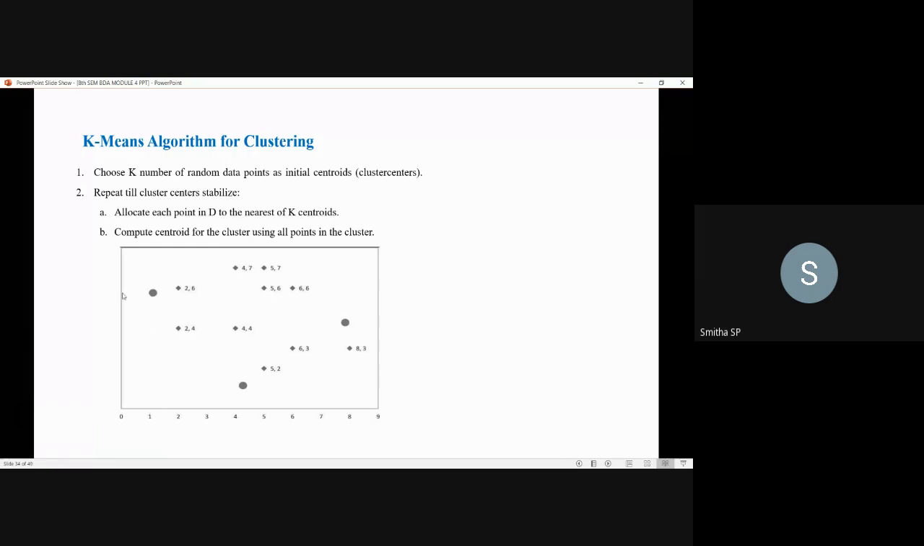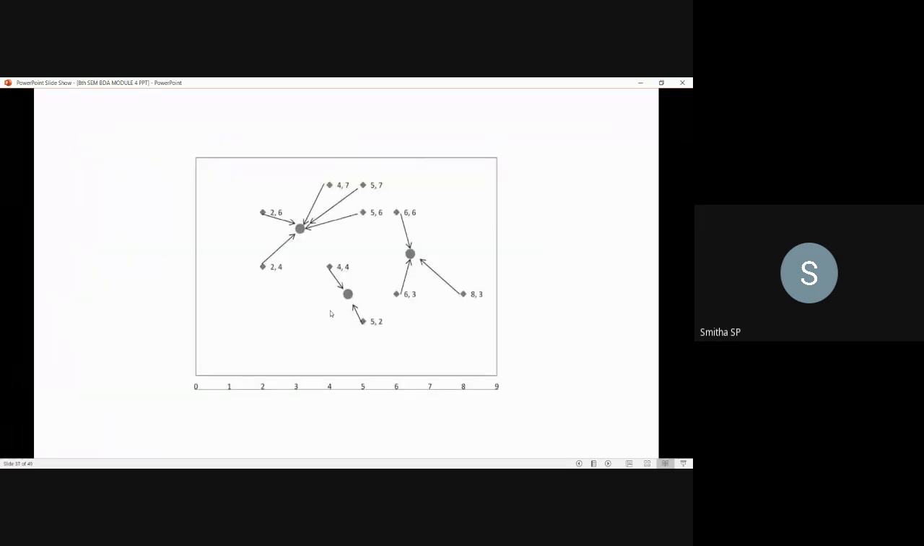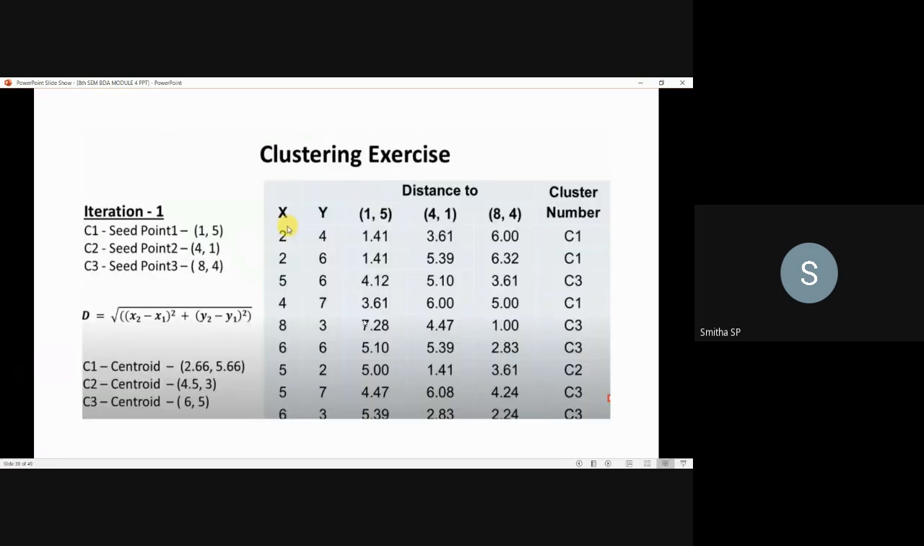1 comma 5, 4 comma 1, 8 comma 4. These are the 3 centroids we have randomly taken. We don't know whether it is exactly forming the cluster or not. Randomly we have taken the seed points or the centroids. Now we go for the calculation. We have these 10 data points, so how to calculate the distances? For each of the data points we have to calculate the distance to the centroids.